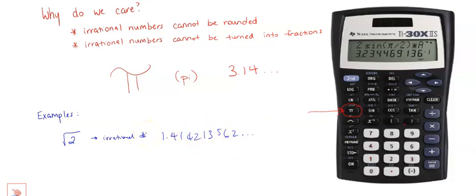If we're not going to round it, if we need to be super accurate, but we don't want to write a huge number like this, what we're going to do is actually just put this where we need it to be in our communication. So I'm going to give you a list of some numbers. If they are rational, or the opposite of irrational, you're going to put them on your number line in a rounded form. But if they are irrational, you're going to keep them in this square root form.